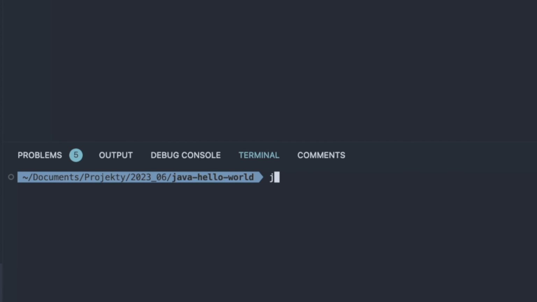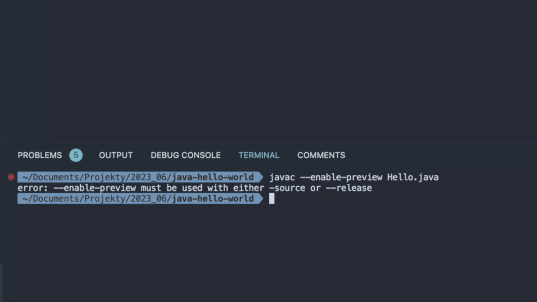So we need to compile this file using the javac compiler, space, dash dash enable dash preview, Hello.java. We got feedback, we have an error here. We need to inform the Java compiler which release we want to use. So once again, javac --enable-preview --release 21 Hello.java.